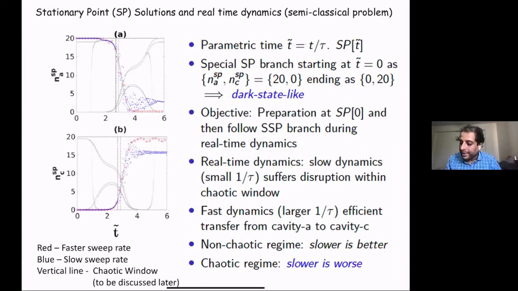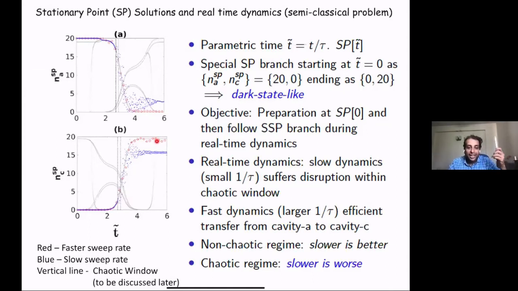Basically what this says is that you have many branches, and if I start with a particular branch here and adiabatically change the system, I should be able to follow this branch. Look at this branch here. This is NA. There's a branch which goes from 20 to 0, and then there's exactly the same branch that goes for NC from 0 to 20, and NB stays at 0.